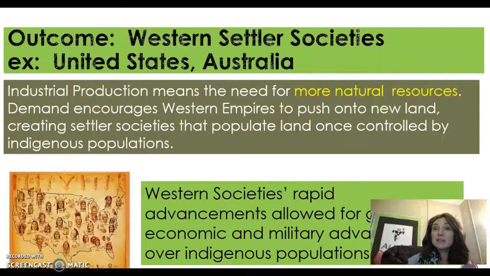Another outcome, a super important one that I told you to star in your chapter, is Western settler societies. These are societies established by the overflow of population from Europe. You haven't had this term before, but a settler society is one in which the entire society is formed by those settlers moving in and establishing a whole new society instead of a blended one.